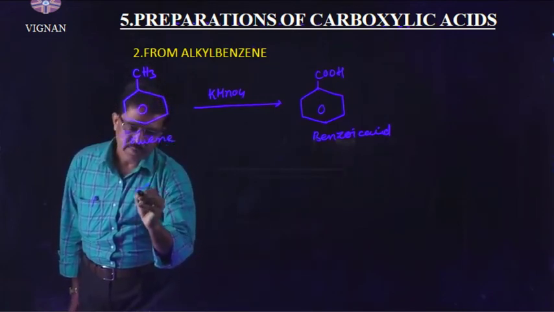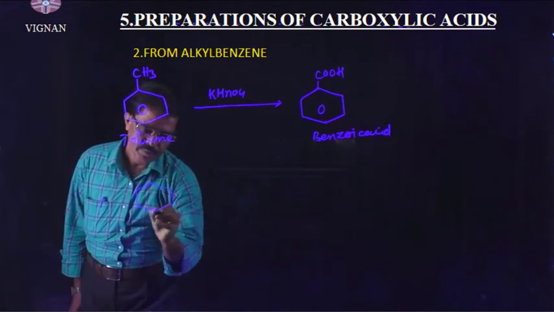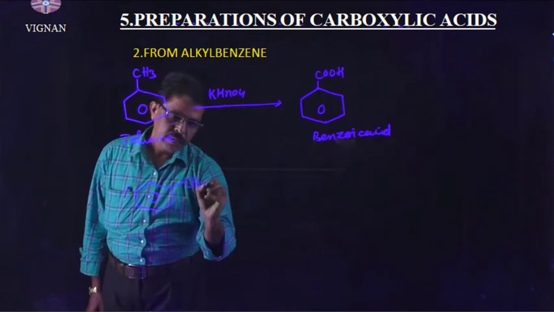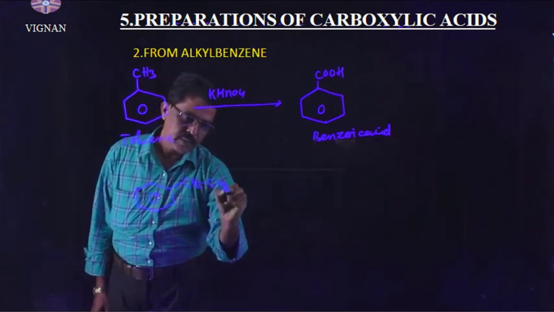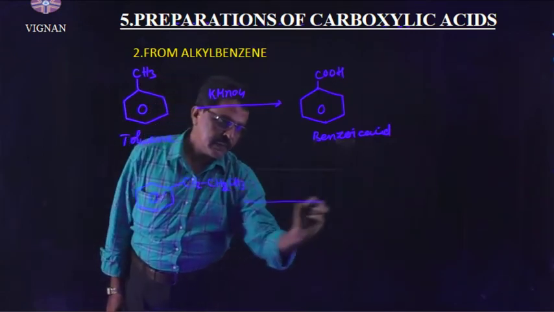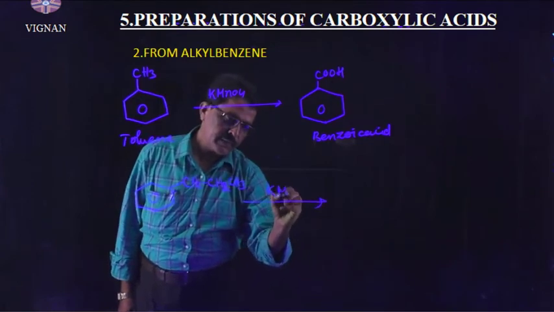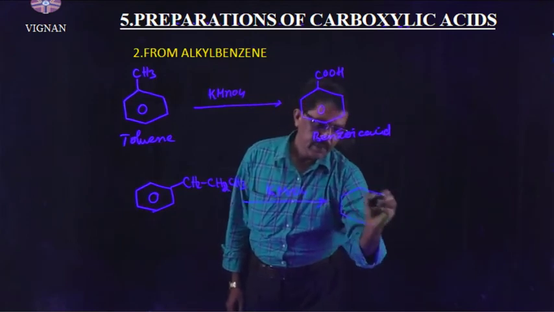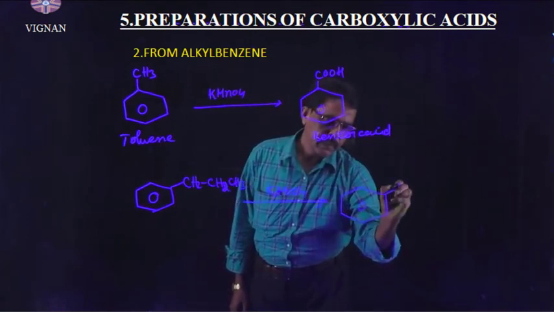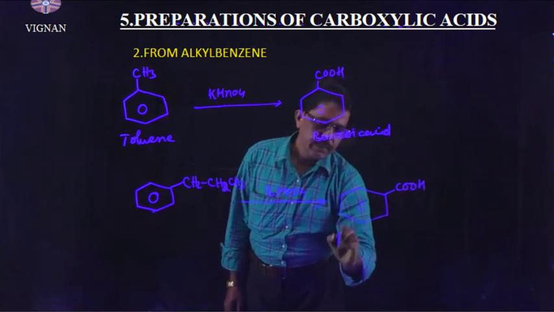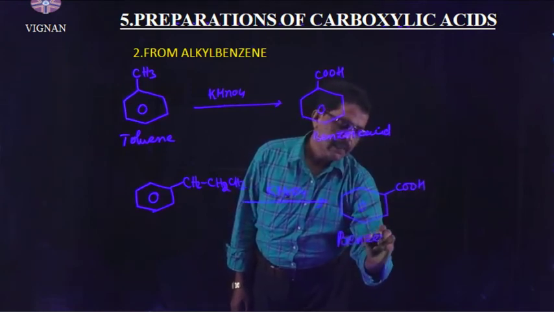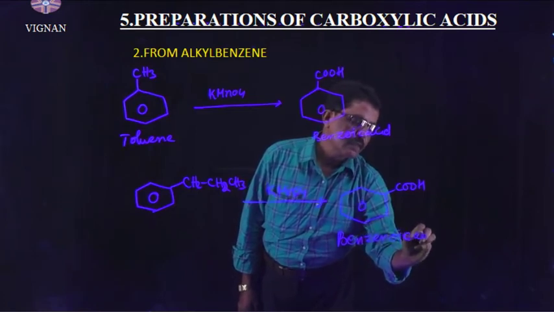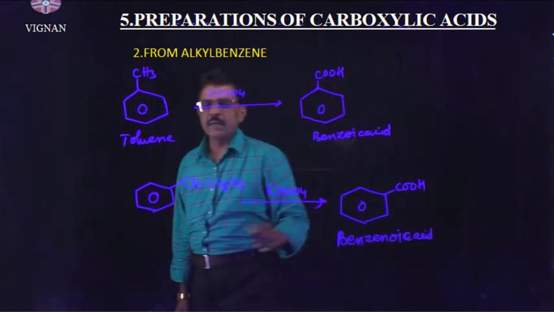Let us take one more example. Here the benzene ring consists of a 3 carbon atom side chain. So it is subjected to oxidation with KMnO4. Then I will get only benzoic acid. Why? Because whatever the length of the carbon chain, it gives only one carboxylic group.